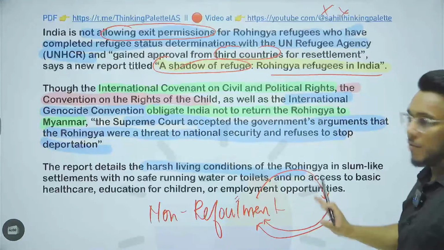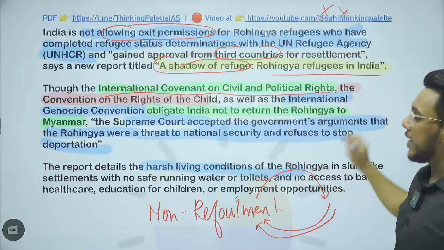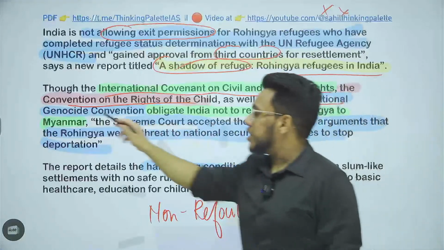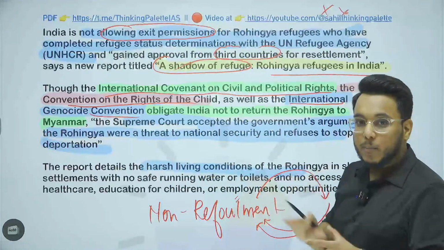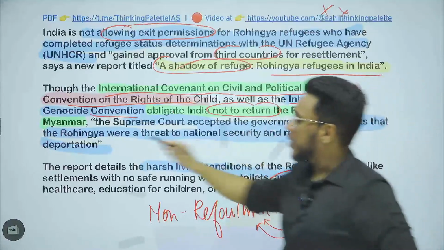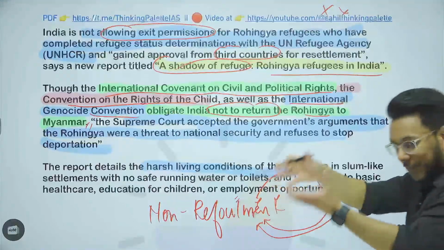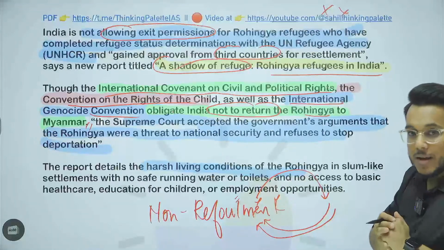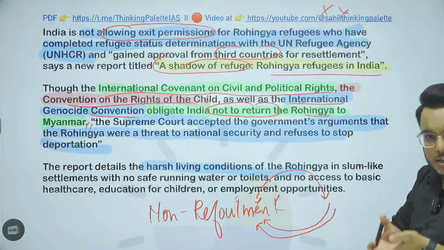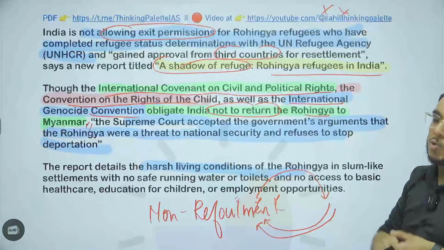Moreover, apart from the principle of non-refoulement, there is the International Covenant on Civil and Political Rights, the Convention on the Rights of the Child, as well as the International Genocide Convention. They obligate India not to return the Rohingyas to Myanmar, because then they could be persecuted. So we cannot send them back. What can we do? We can allow them to stay in India and give them refugee status, or we can keep them in a detention center, or we may send them to some other third country.